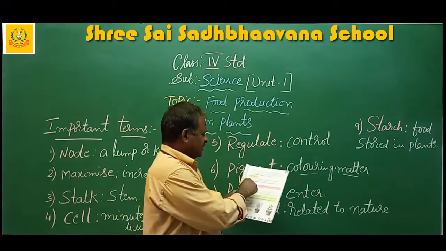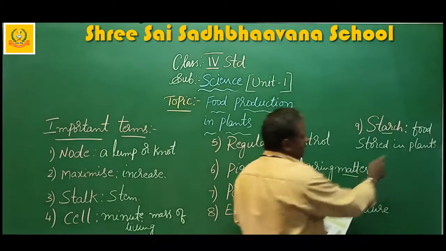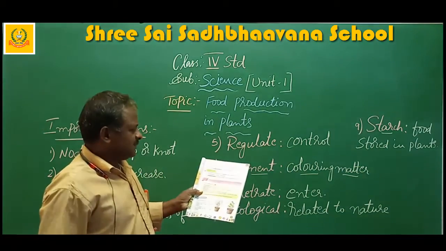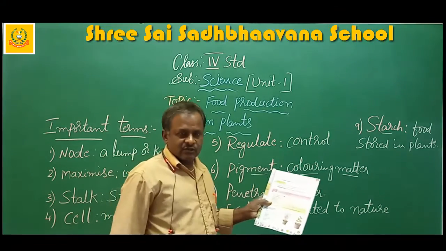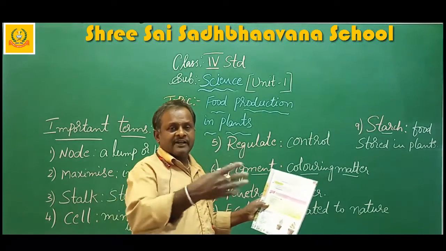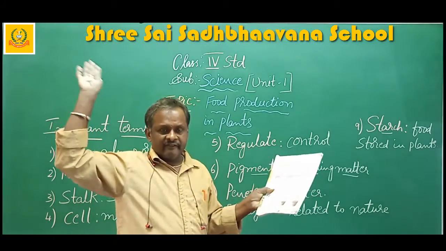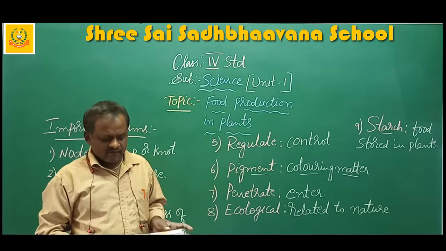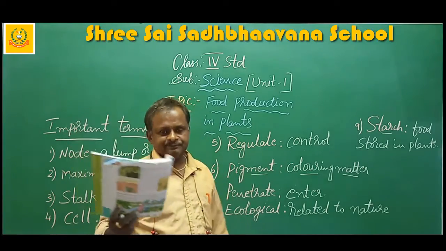The stored form of sugar is called starch. Starch, food stored in plants. Vana Mahotsav program helps to promote the planting of trees. Vana Mahotsav, this is also a new word. Vana Mahotsav means planting of trees and making it into a Vana. Vana means an area where there are so many plants, like a forest. Vana means forest. Vana Mahotsav means forest day. That means we are making the forest.